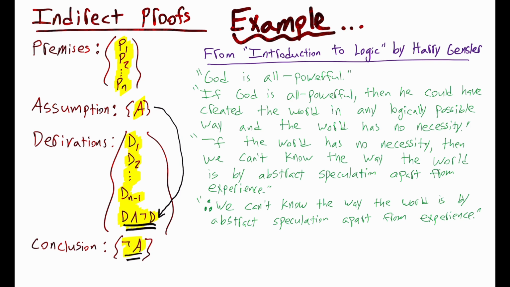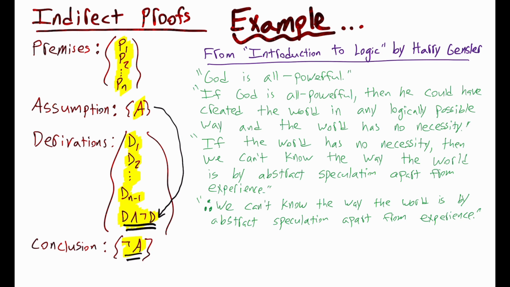For example, consider this from Introduction to Logic by Harry Gensler. The argument is: God is all-powerful. If God is all-powerful, then he could have created the world in any logically possible way, and the world has no necessity. If the world has no necessity, then we can't know the way the world is by abstract speculation apart from experience. Therefore, we cannot know the way the world is by abstract speculation apart from experience.